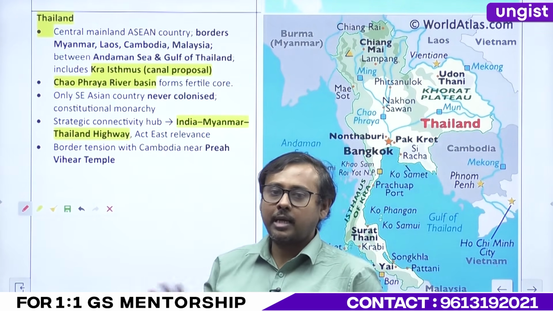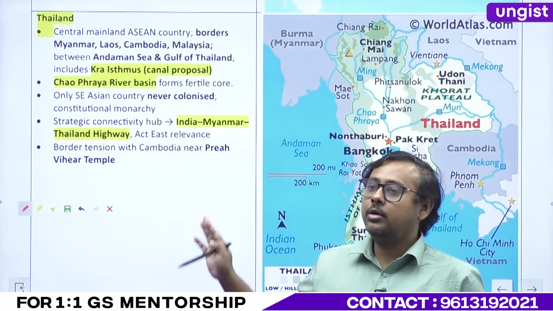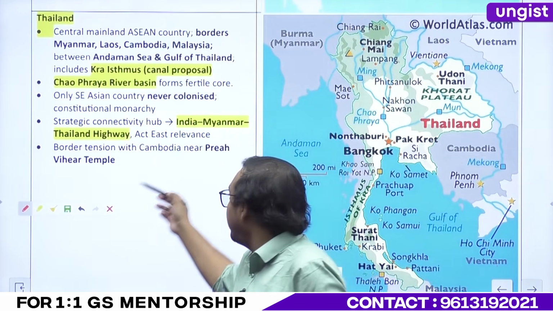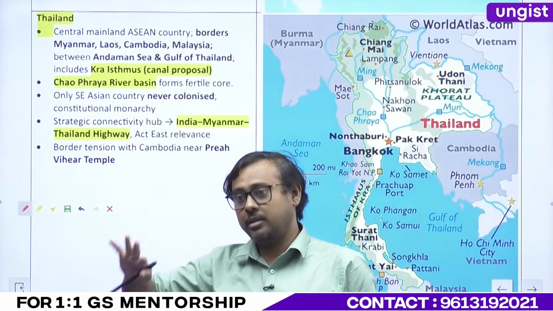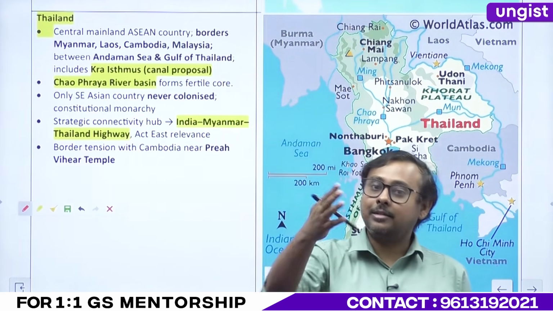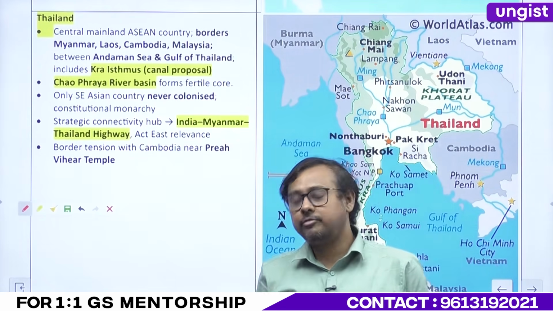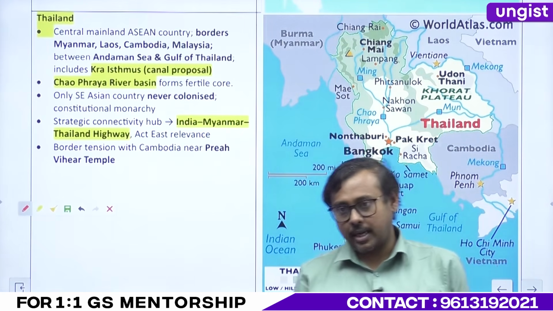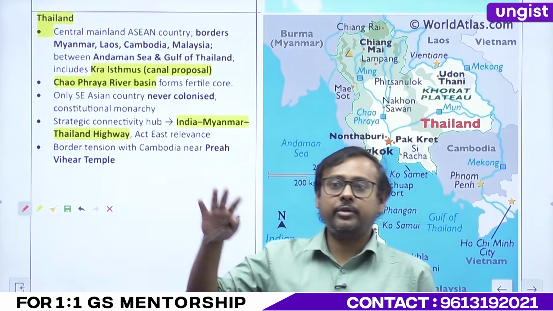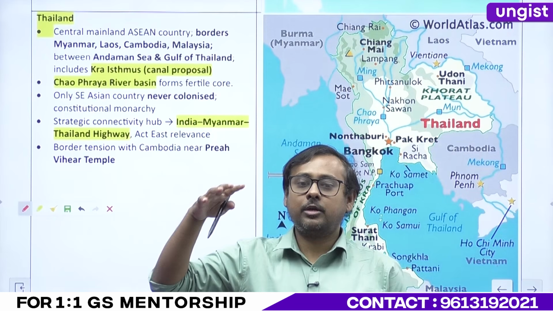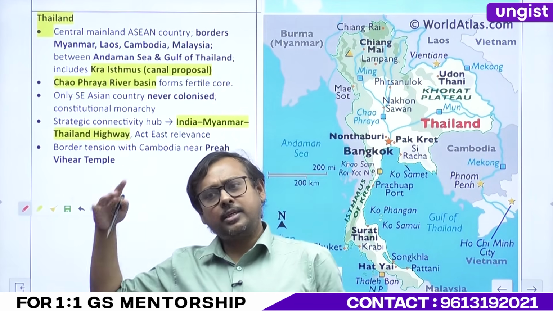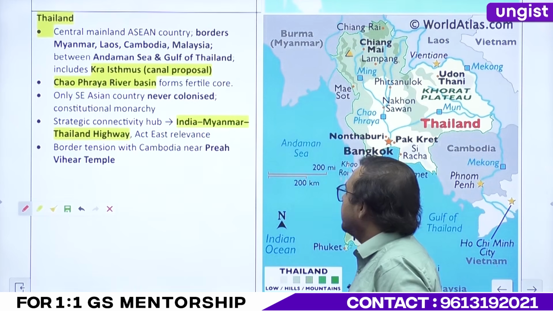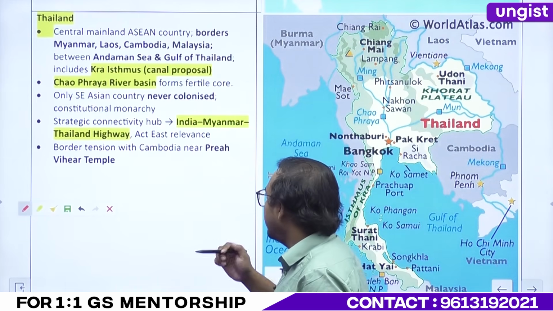Probably in other areas I would not have, but there was a question on Vietnam, and they asked what kind of political system it has. It is not a democracy, by the way. Vietnam is a one-party rule state, like China itself.